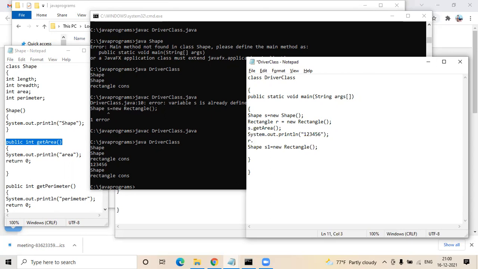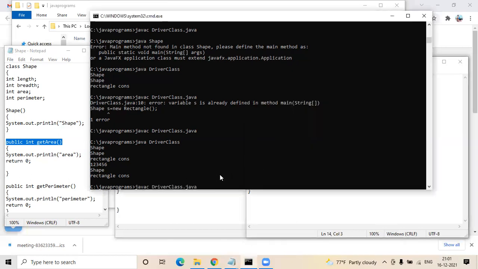No, before 1, 2, 3, 4, 5, 6 itself, you paste the same thing also. Just copy paste and change the object name to R. And the same thing, copy paste after the second object which you created as S1. After that, can you just paste it again? No, only one is enough. One should be fine. You have created only one thing here. And just rename S to S1. Save it. And then compile.